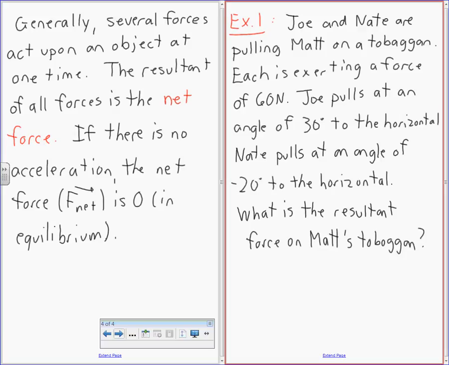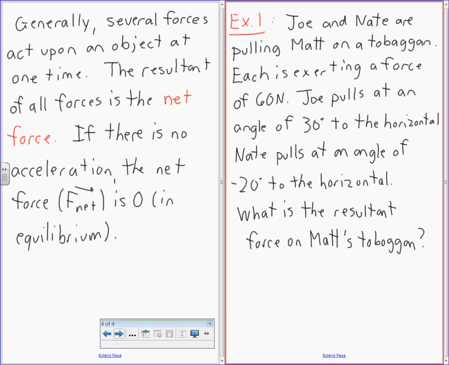The way this question's set up is that it's ignoring a lot of things. Tell me a few things that it's ignoring here. If they were pulling Matt on a toboggan, tell me something that's being ignored in this question. Friction, definitely. Mass, weight. So gravity is another one that's good. There's no mention of anything like that. All we're talking about here is just the net force.